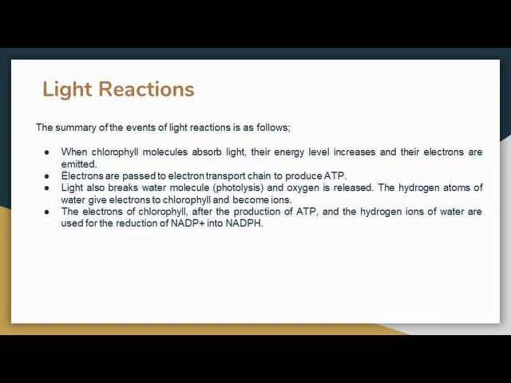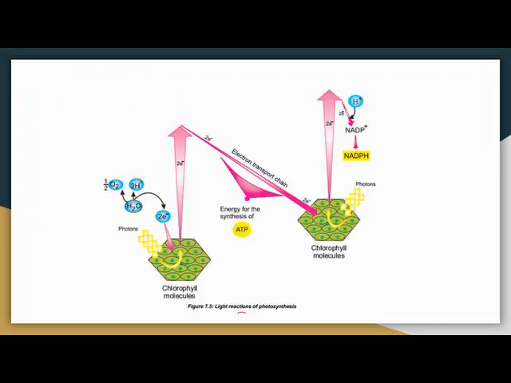The electron of chlorophyll after the production of ATP and the hydrogen ion of water are used for the reduction of NADP positive into NADPH. The electron from the first step and the hydrogen ion from the second step are used for the reduction of NADP positive into NADPH, and the water loses its electron.